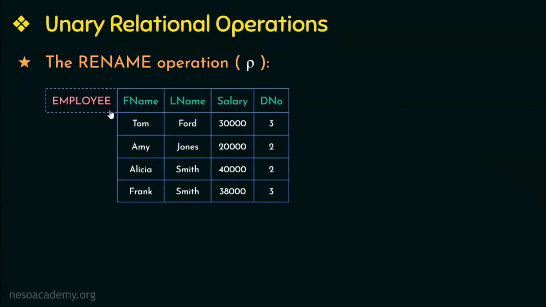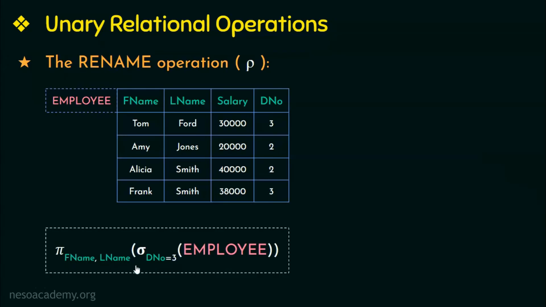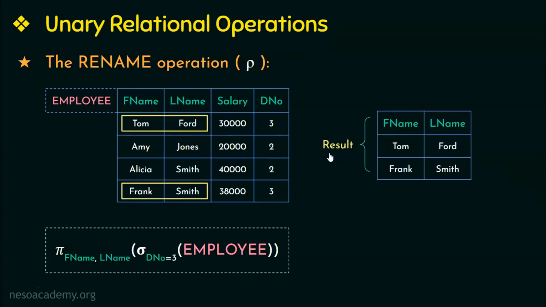Now I can write that as one single relational algebra expression having both the select and the project operations. This is how I'll write it as one single expression having both the operators. Here first it will select all the employees from this relation working in department number 3, and then it projects or displays the first name and the last name of those employees. So in this relation, there are 2 employees working in department number 3. So those 2 tuples will be selected, and then we have to project or list out the first name and the last name of those 2 employees. Therefore, this will be your result.